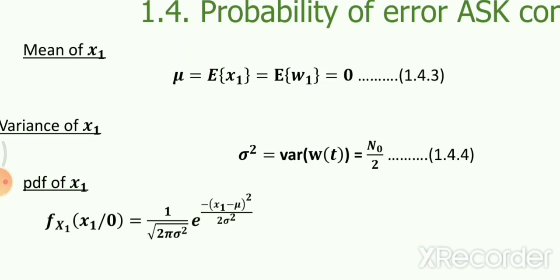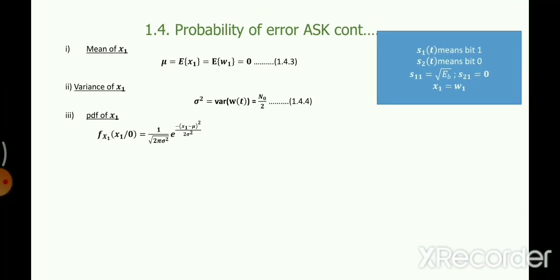Conditional PDF in the sense we have transmitted 0, but the decision we have made is in favor of bit 1. Okay, so there is an error. So the condition is we have transmitted 0 and the decision is in terms of bit 1. We need to put these values of mu and sigma square and get the values. So this is the way we get the value of the PDF.